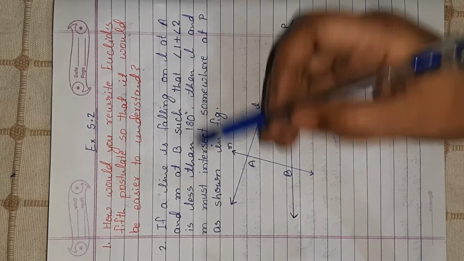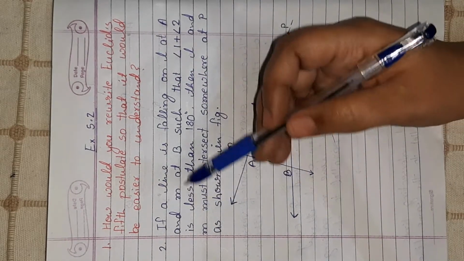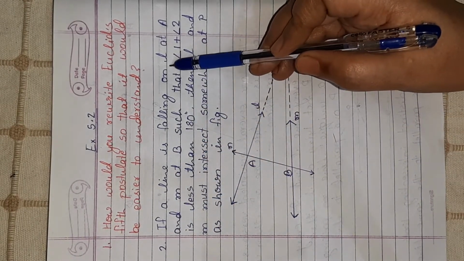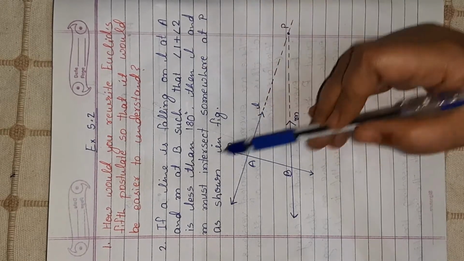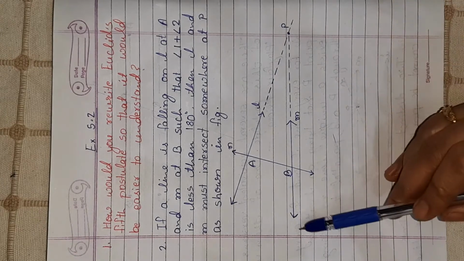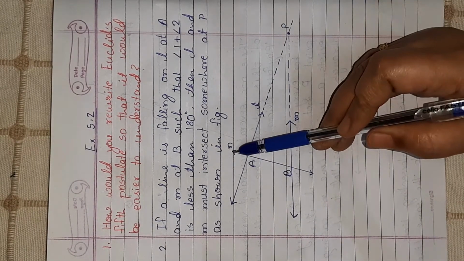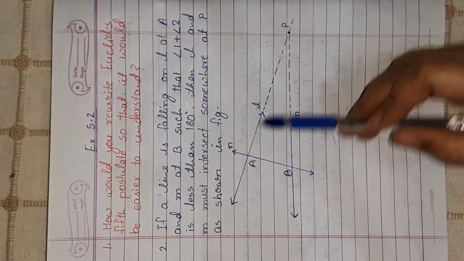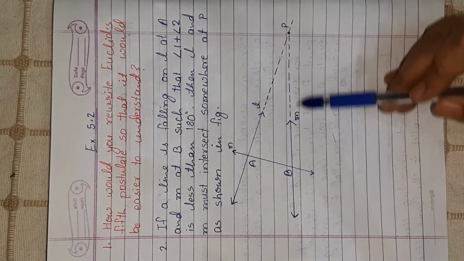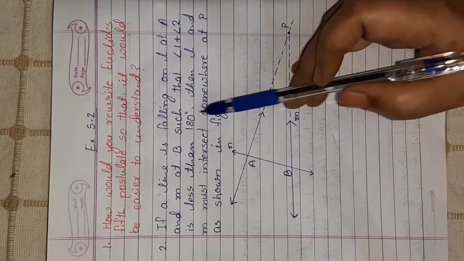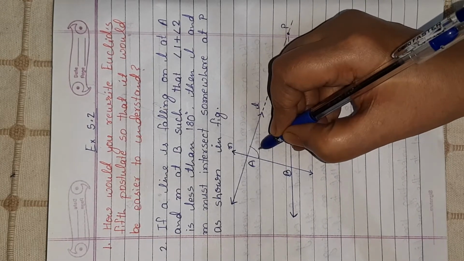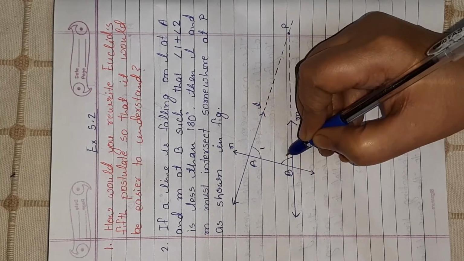Okay, so I am writing it my way; you can write it your way. If a line is falling on L at A and M at B, here I have taken a line, this is line L and this is line M, and one line N is falling on these two such that N is intersecting L at A and M at B. Such that this is angle 1 and this is angle 2.